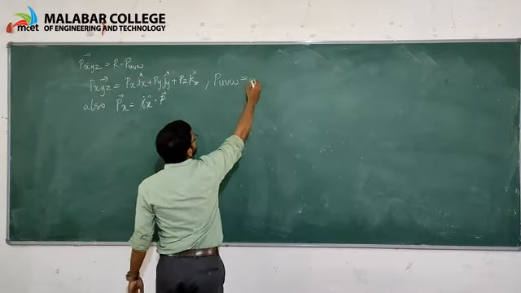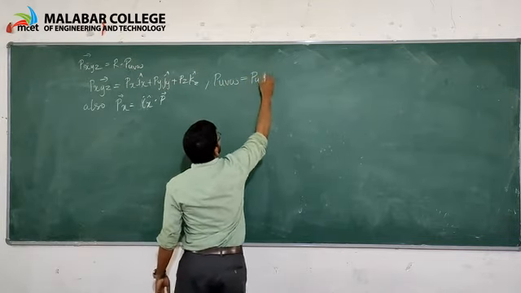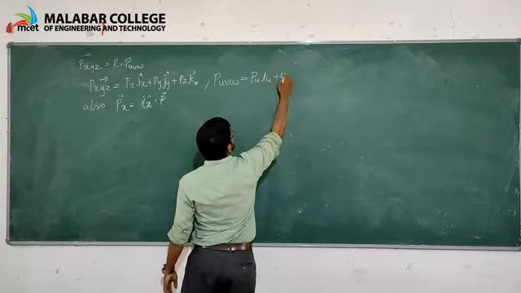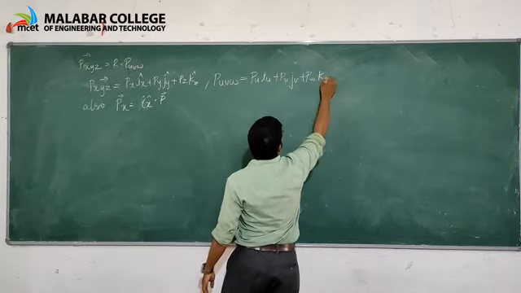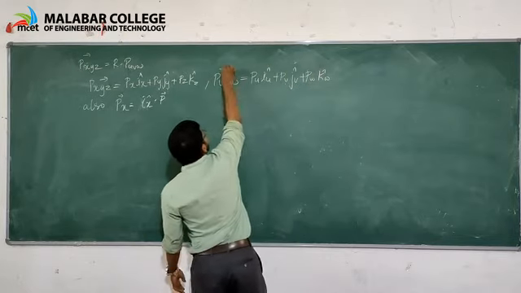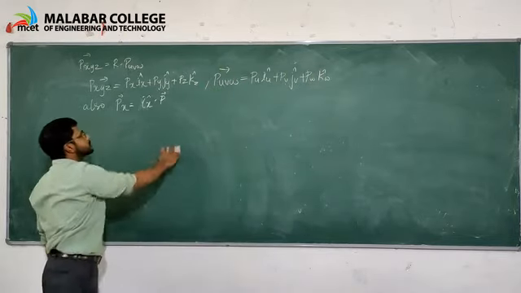And Puvw is equal to Pu iu plus Pv jv plus Pw kw.